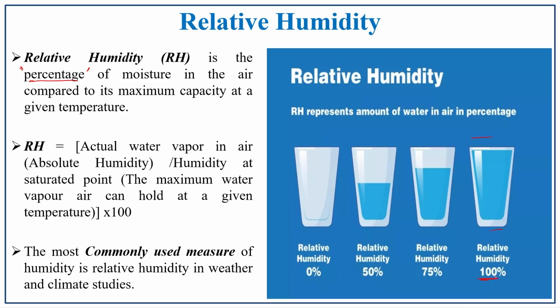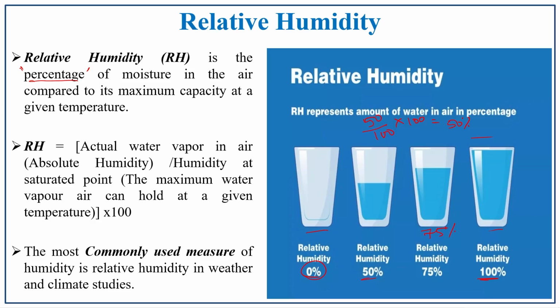In the first glass nothing is there, so it is 0%, and in the next one the relative humidity is 50%. So, 50 divided by 100 into 100 is 50%. Coming to the next glass, it is 75% relative humidity. In such a way the humidity is calculated in percentage.